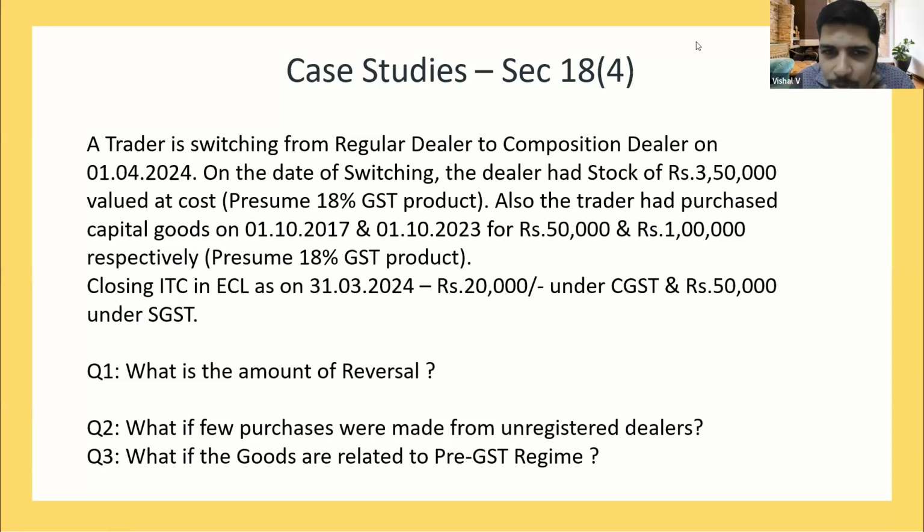Is it exactly the opposite or change between 1 and 4? Sir, opposite in the sense 18.1 talks about composition to regular or exempted to taxable, and this 18.4 talks about taxable to exempted or regular to composition. That is the meaning of opposite which I meant.